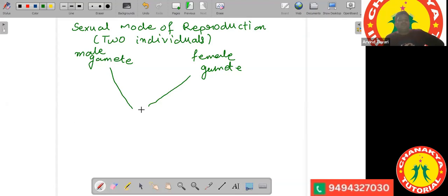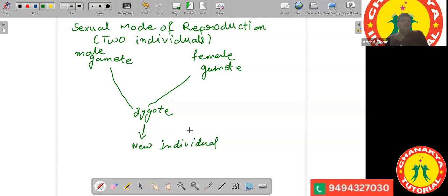They fuse together to form a zygote. So you have the formation of the zygote. Then this zygote develops into a complete individual. Slowly, by the process of development, the zygote develops into the new individual. This process we will first observe in the case of plants.